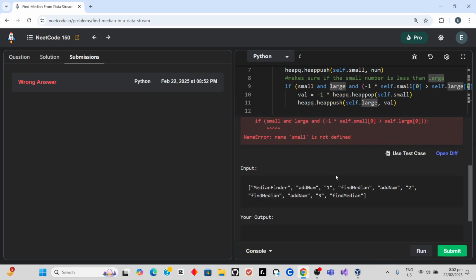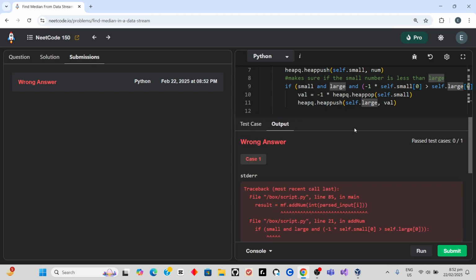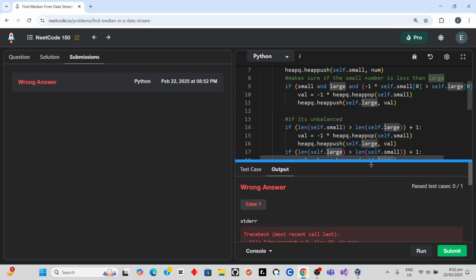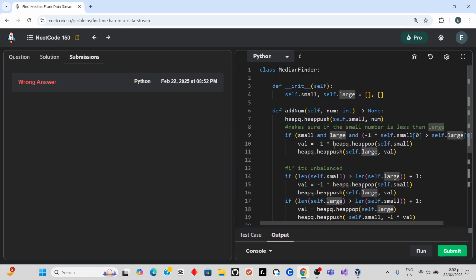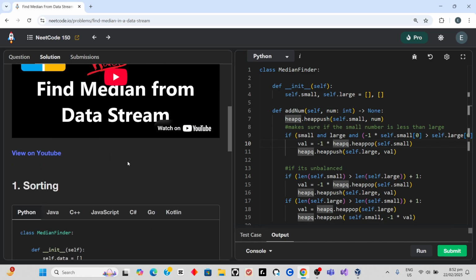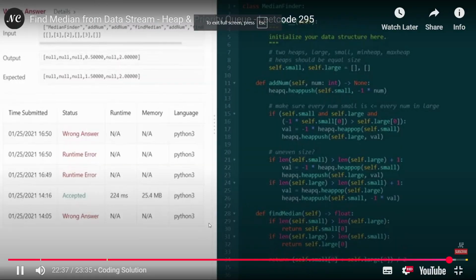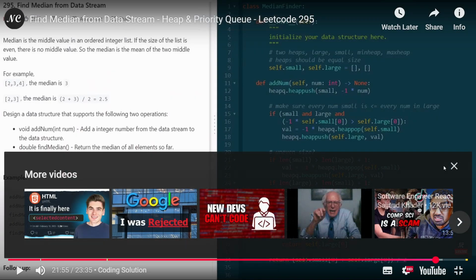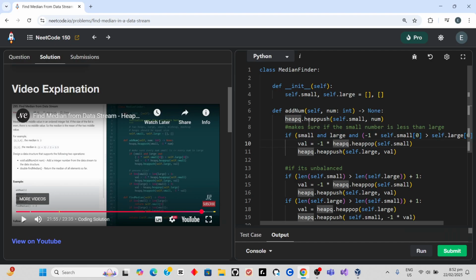No. Swap. Oh yeah, that. Hey, remember, small has negative. We multiply the, oh, he forgot to put it. Okay, that's fine. I actually thought there was something wrong with this.